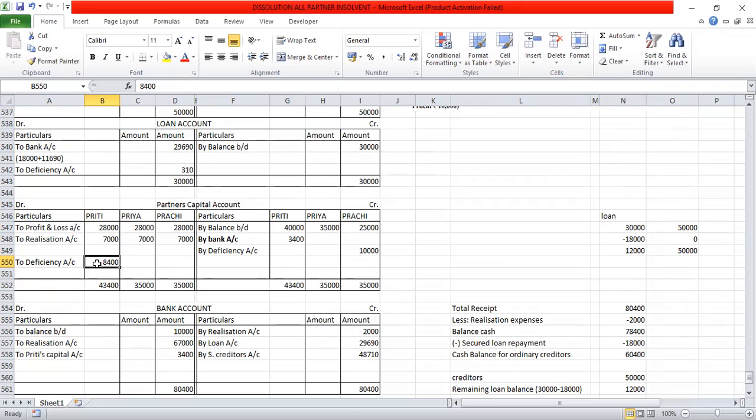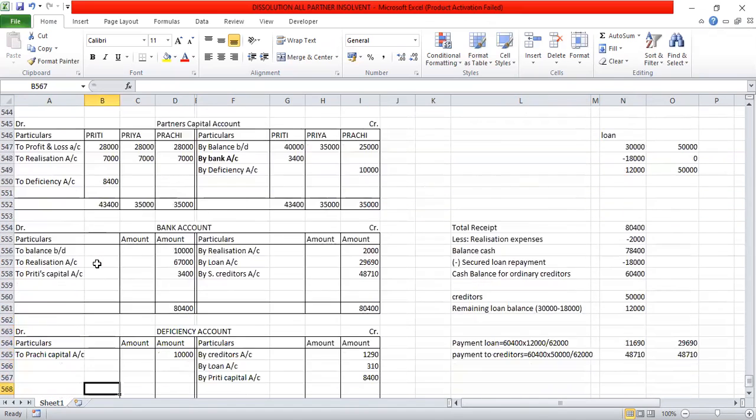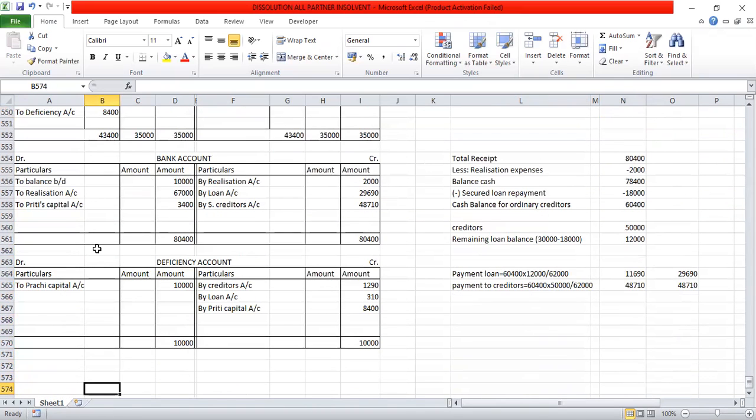And in respect to Prachi, the debit balance is more, that is 35,000. Credit is only 25,000. That is 10,000 rupees is the deficit that should be debited to the deficiency account. Ultimately, Priya's account tallied both the sides. There is no balancing figure in Priya's account. Prachi's capital 10,000.